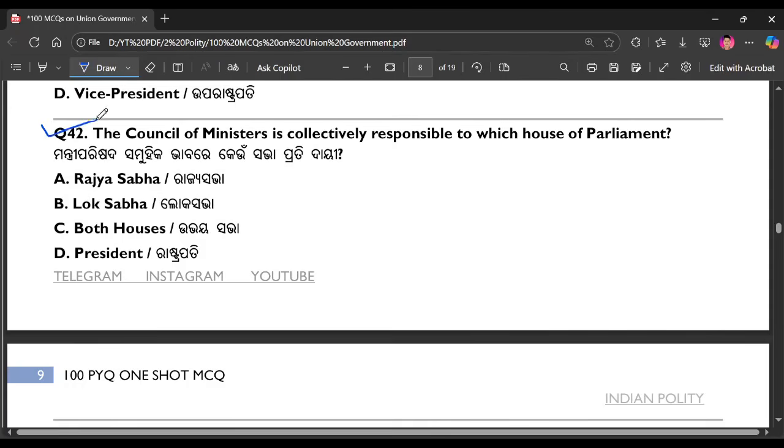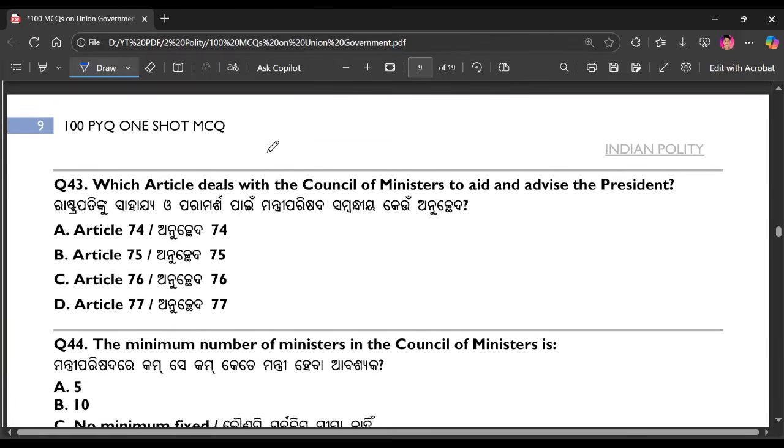Question number 42. The Council of Ministers is collectively responsible to which House of Parliament? The right answer is option number B. Question number 43. Which article deal with Council of Ministers to aid and advise the President? The right answer is option number A.